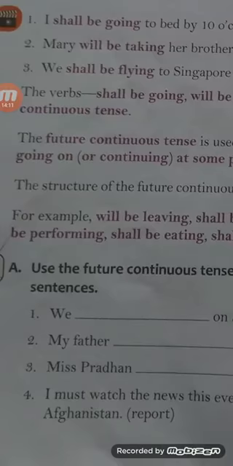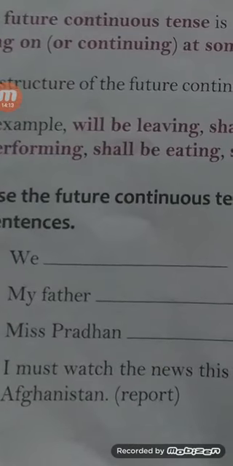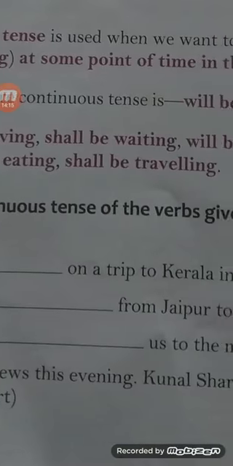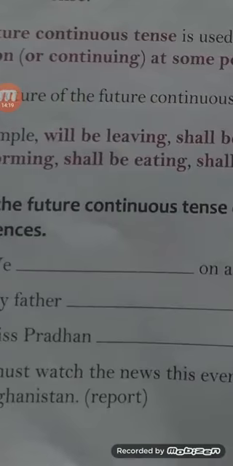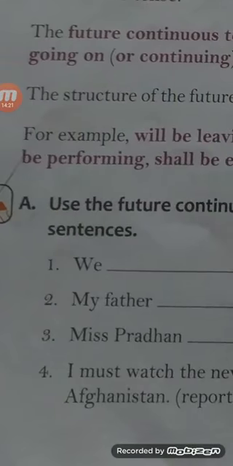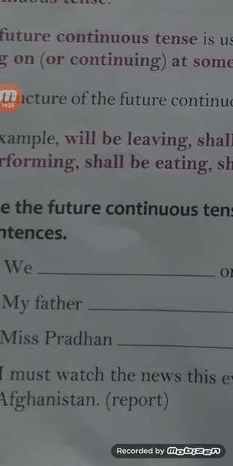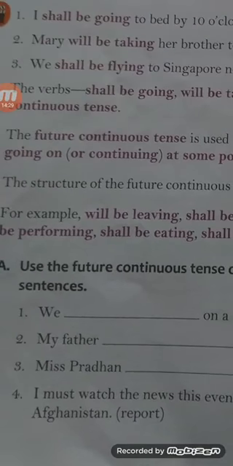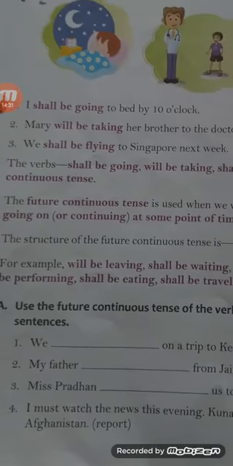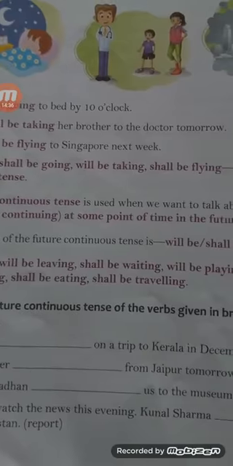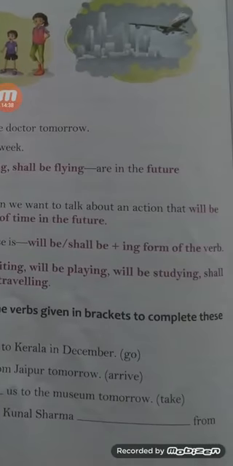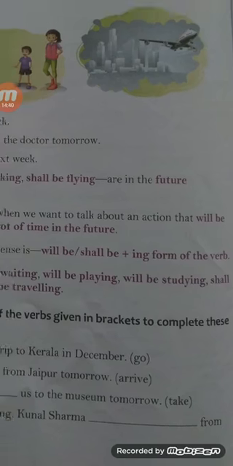Kunal Sharma will be reporting from Afghanistan. Who will report? Kunal Sharma will be reporting. Here we use reporting, the ing form of the verb.